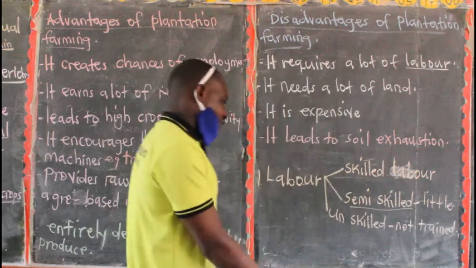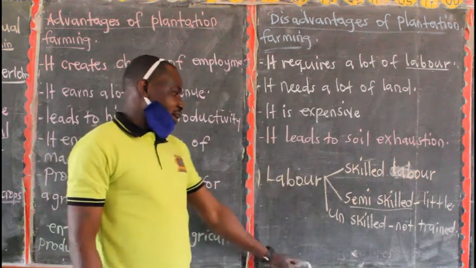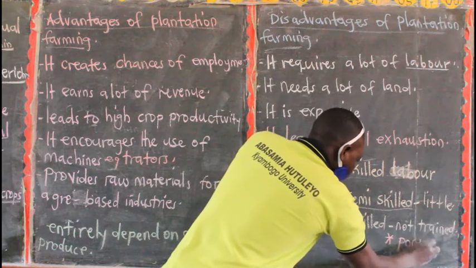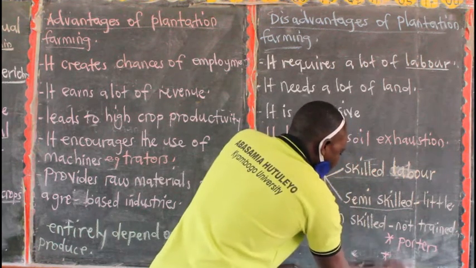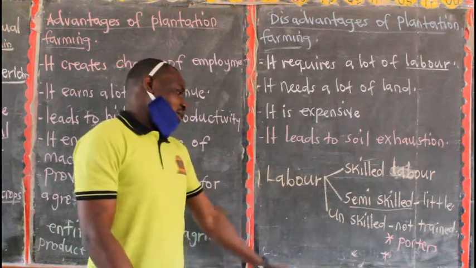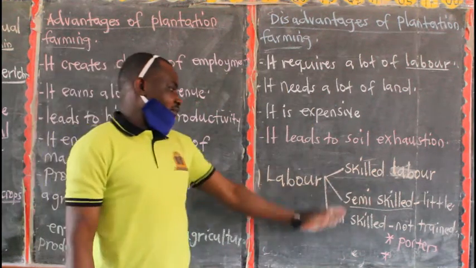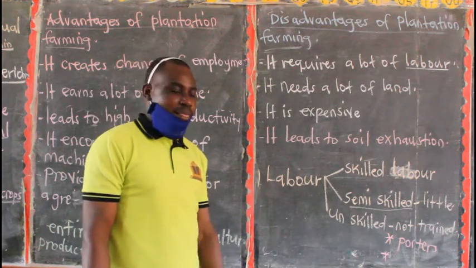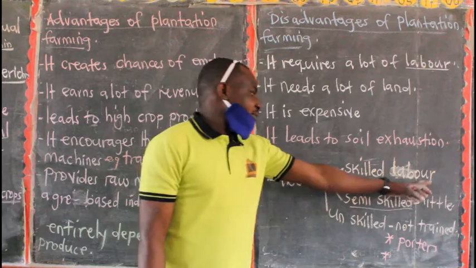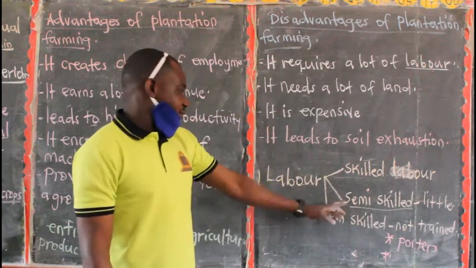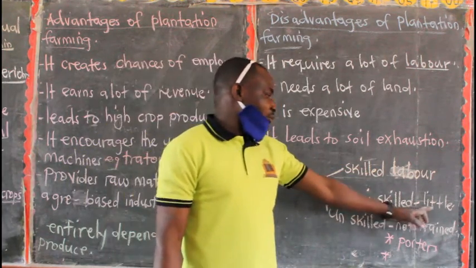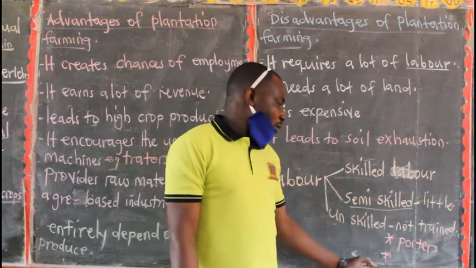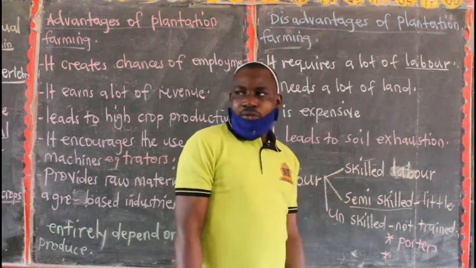What can we give as examples of people who provide unskilled labor? We can talk of the potters, and we also have the wheelbarrow pushers. So if they ask you about labor, we have the 3 types: skilled labor, semi-skilled labor, and unskilled labor. Skilled labor is provided by trained people. Semi-skilled labor is provided by people who have little training. Then unskilled labor is provided by people who don't have the skills.